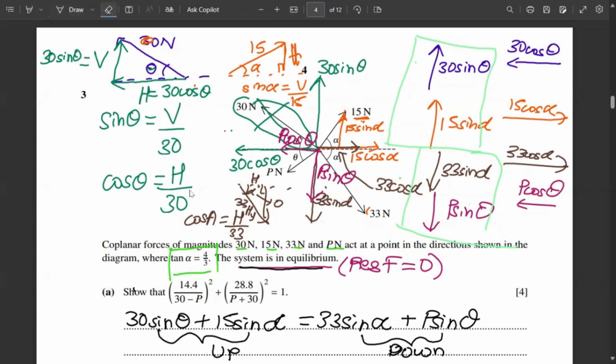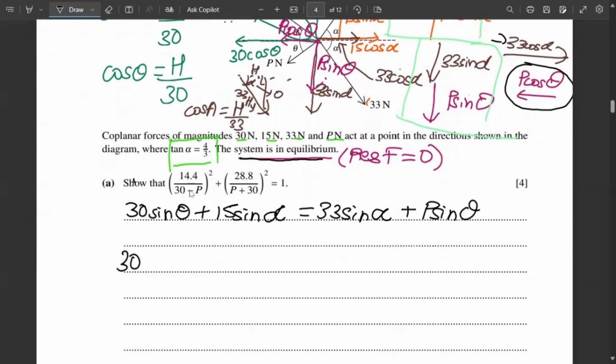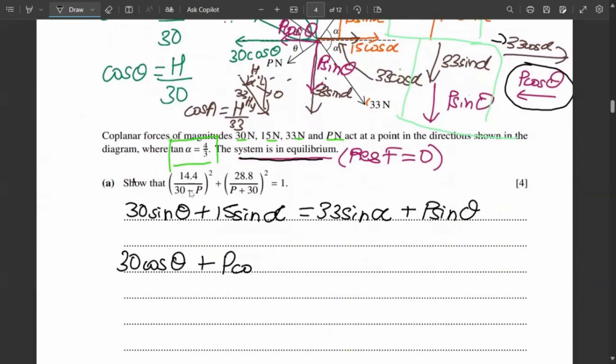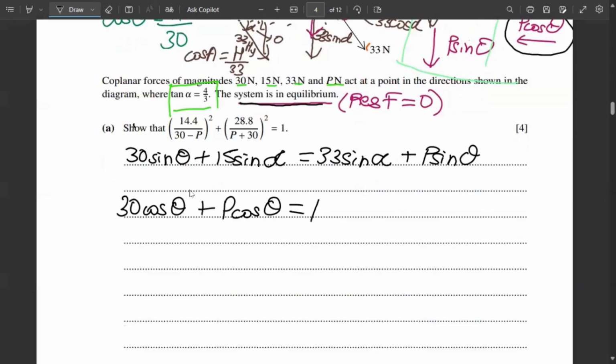Similarly, now what we have done with up and down, we have to do it with left and right. Why? Because as the system is in equilibrium and up and down forces equate, even the left and right forces equate. So this one, 30 cos theta and P cos theta, they are on the left. And 15 cos alpha and 33 cos alpha are on the right. So we'll equate this now, 30 cos theta plus P cos theta is equal to 15 cos alpha plus 33 cos alpha.